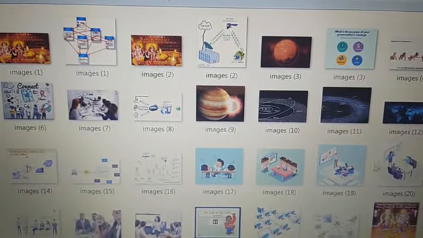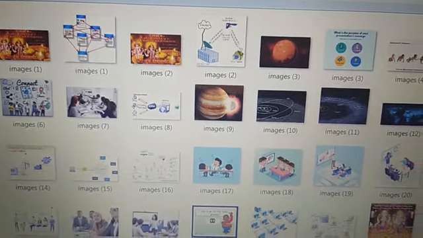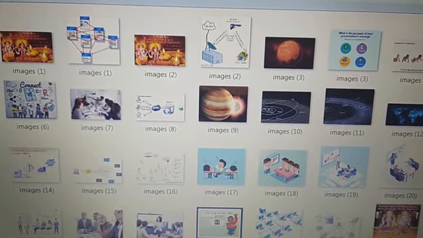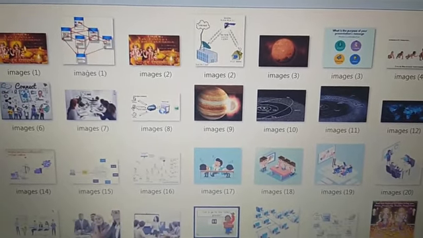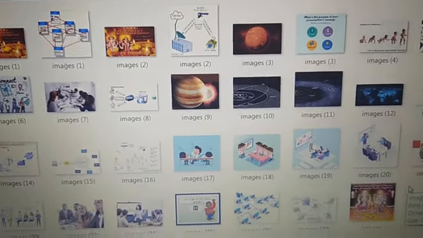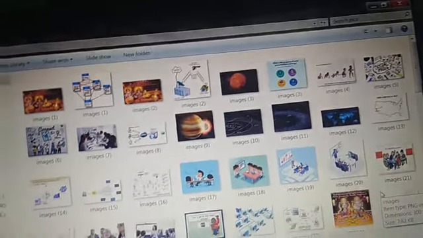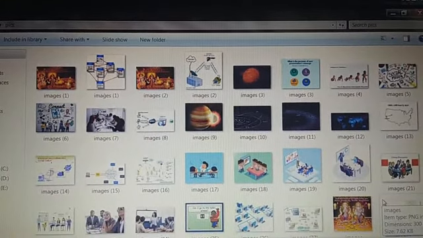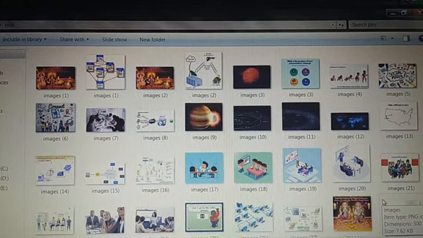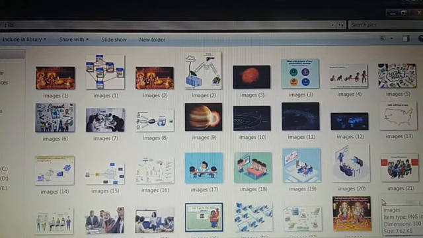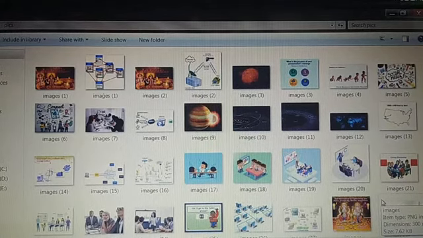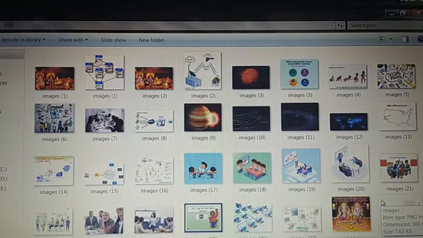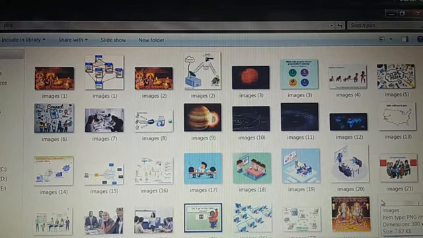All these are picture files. So files we store in a folder. That is why we say that folder is just like a bag, and files are just like notebook. Files are just like a notebook where we do our classwork or homework, and like drawing book where we do drawing, isn't it? I think you understood this chapter.